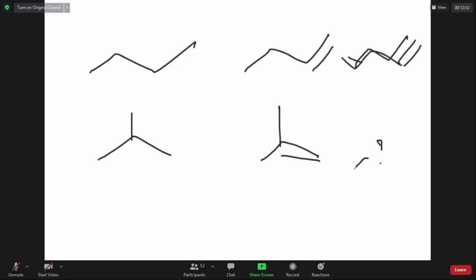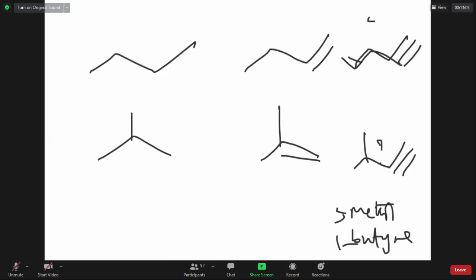If it is 5 carbons, then I can write like this. It is 3-methyl-1-butyne. Notice, alkynes require 5 or more carbons, while alkanes and alkenes require 4 or more carbons to